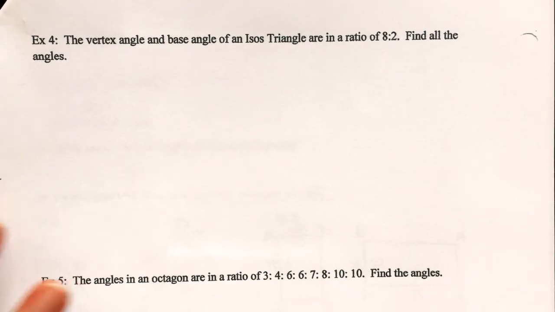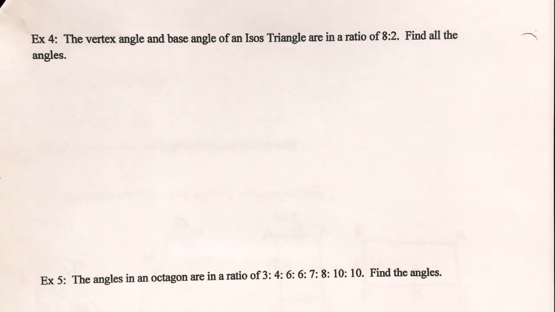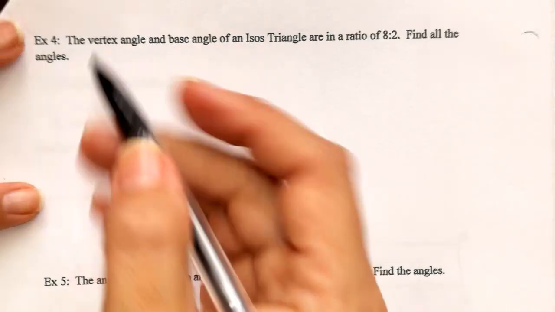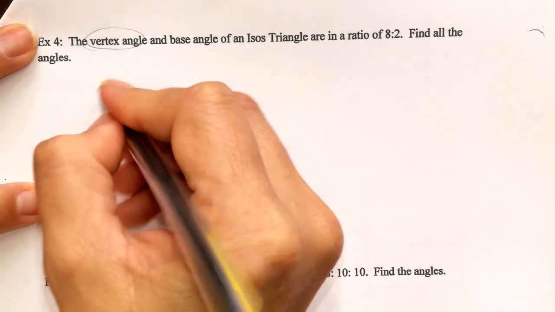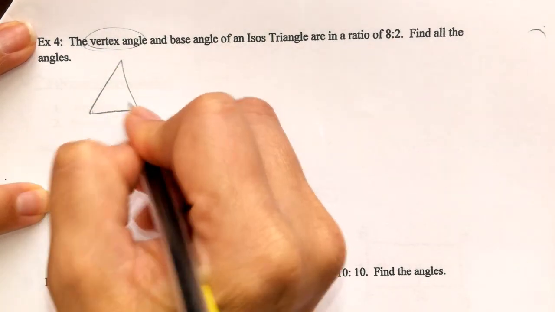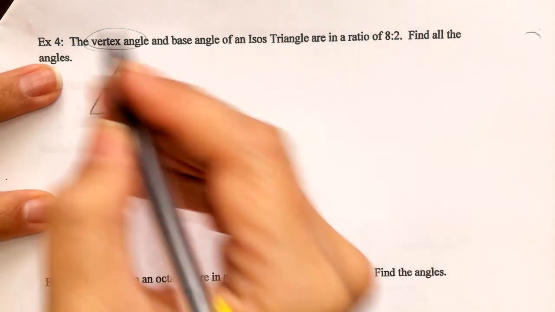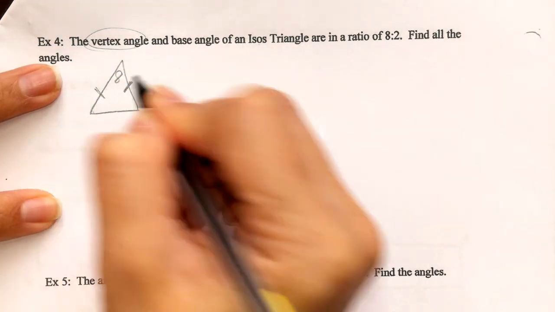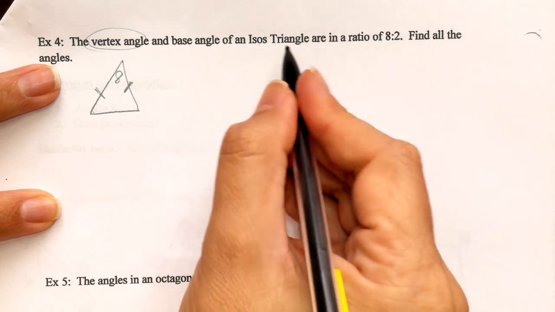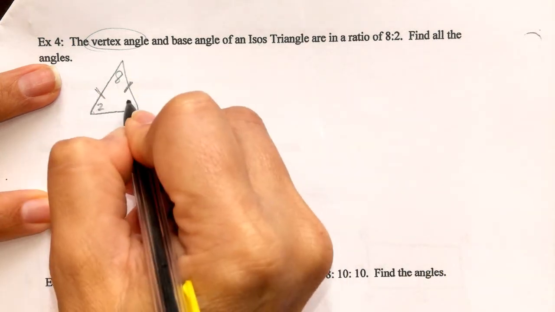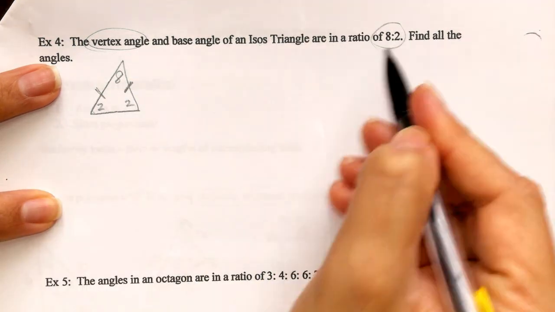All right, example 4. The vertex angle and base angle of an isosceles triangle is in a ratio of 8:2. All right, lots of words going on. Vertex angle, so I know that's going to be the top guy, right? And then it says base angles of an isosceles. So isosceles means that these two legs are congruent, which means the base angles are congruent. And they're in a ratio of 8:2.